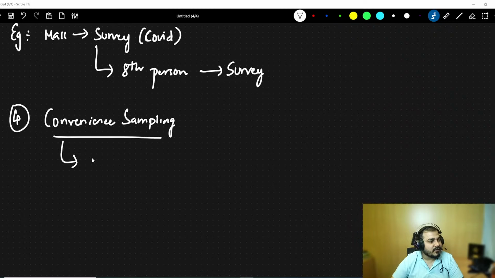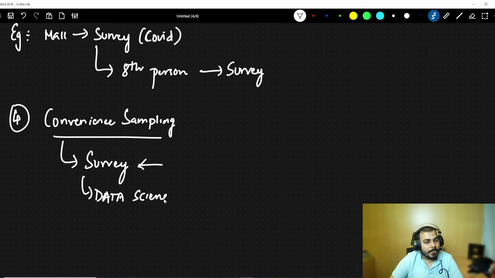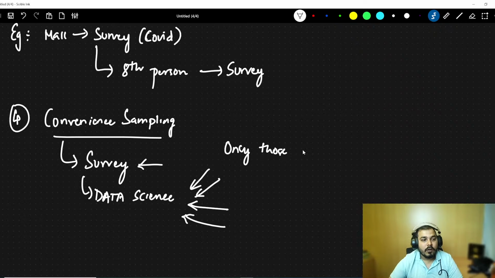This kind of sample, suppose let's consider that I'm doing a survey. Only those people who have domain expertise in that particular survey will be participating in it. Suppose I am doing a survey related to data science. I will say that any person who is interested in data science and has knowledge of data science, if you consider only those people, then it basically becomes convenience sampling. Clear, guys, everyone? Very simple.